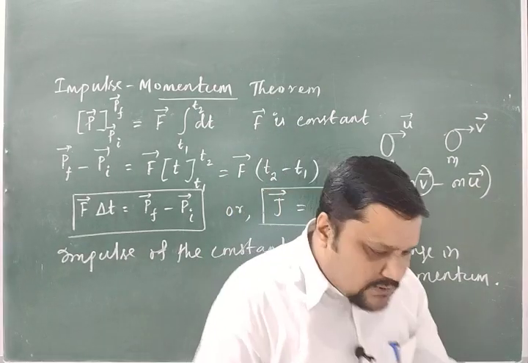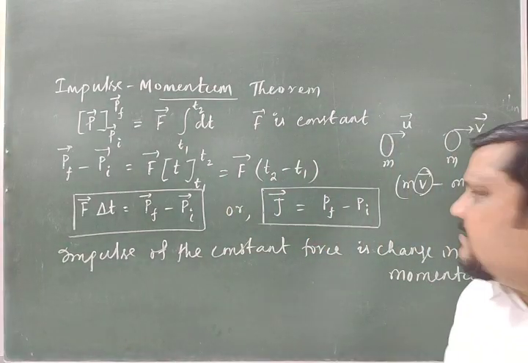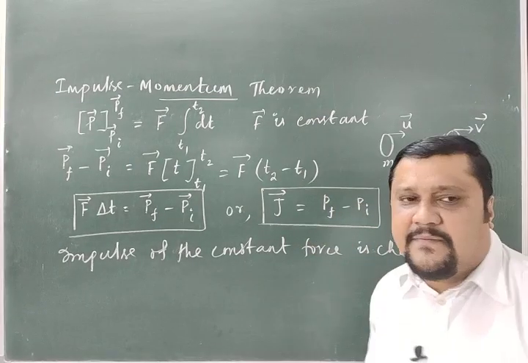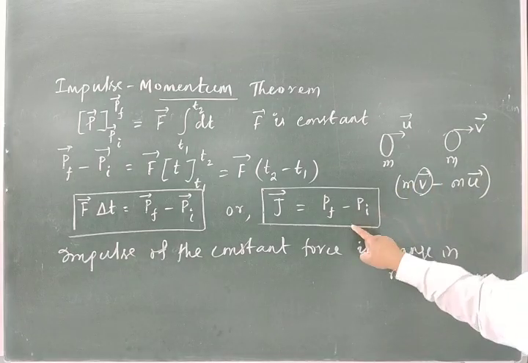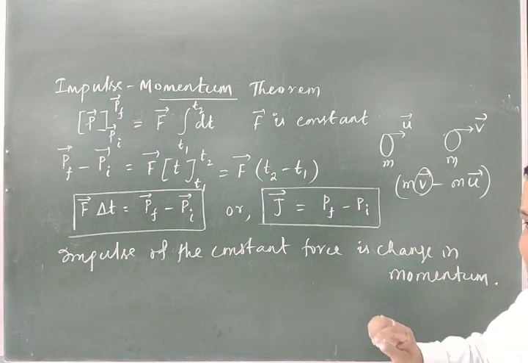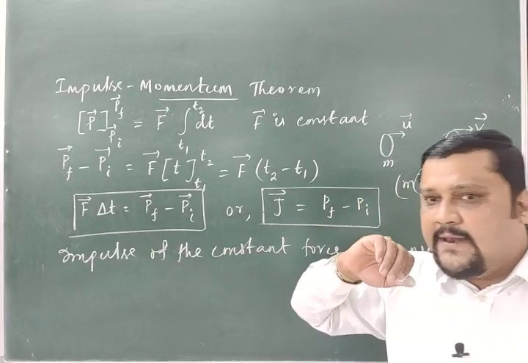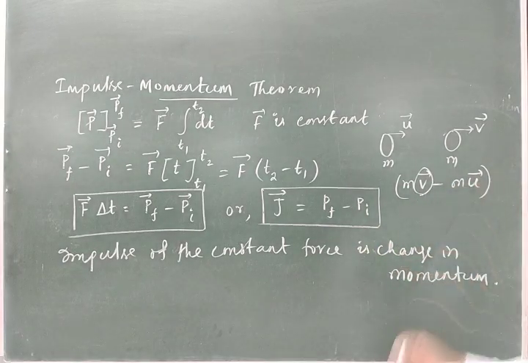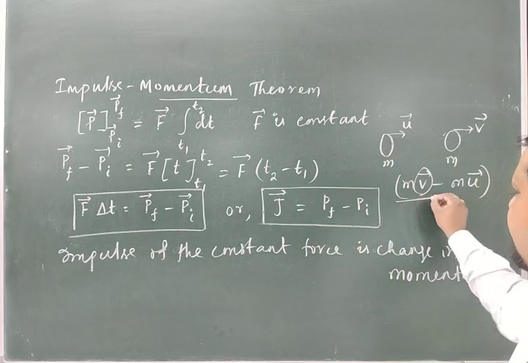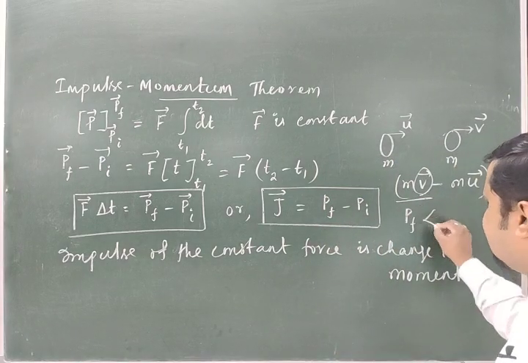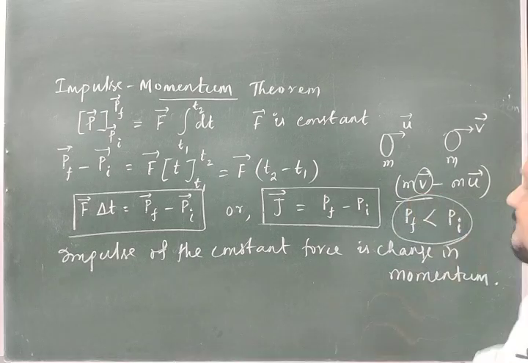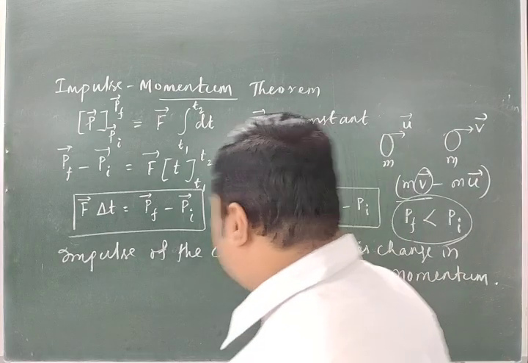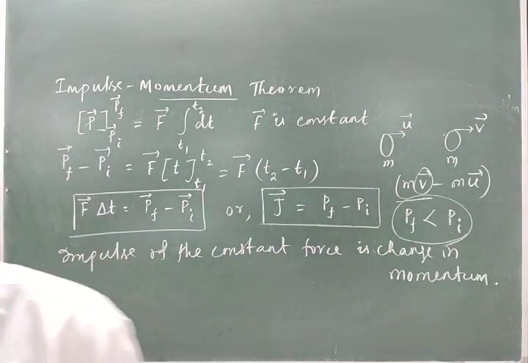in the velocity, there is no change in the momentum, final momentum is equal to initial momentum, then the impulse is 0. Because it is a vector, it can be positive, negative or 0. When the impulse is negative, then the final momentum is less than the initial momentum, because the force is applied for a small time interval, and the final velocity decreases compared to the initial velocity. Then mv or Pf is less than Pi. In that case, the magnitude of final momentum is less than initial momentum, then the impulse is negative. Is that clear?